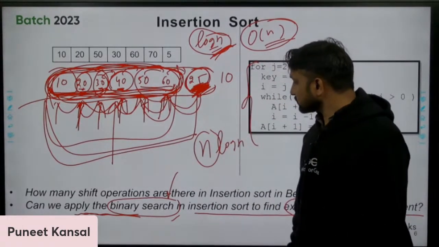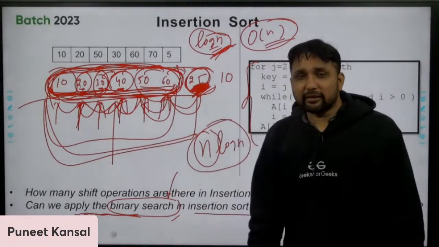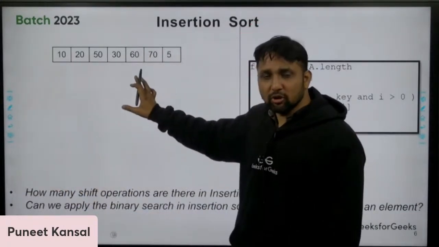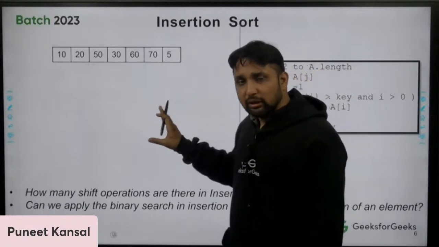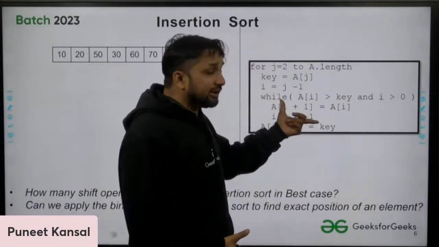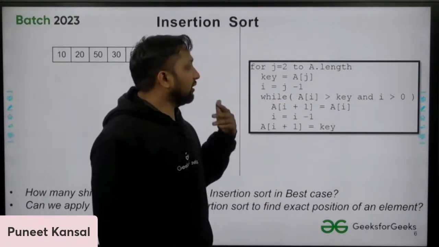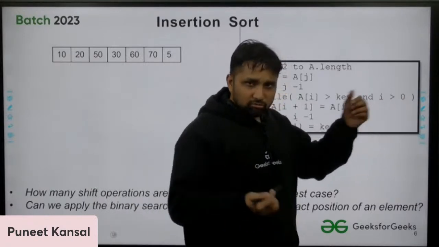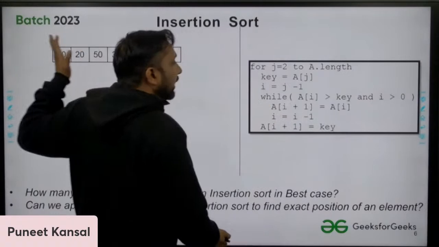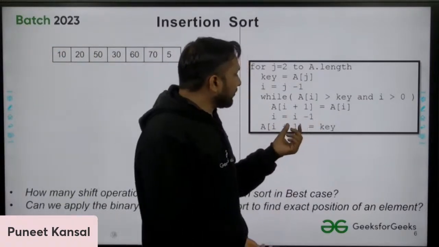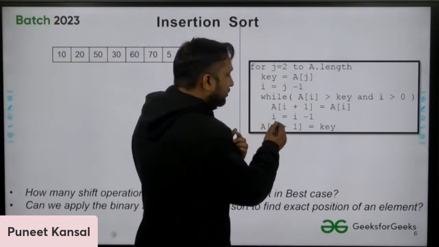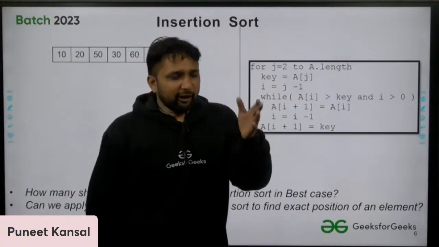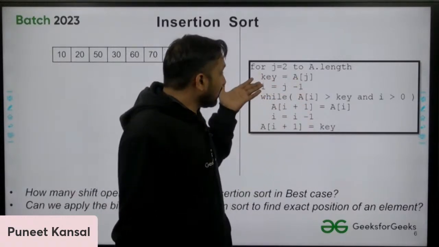n log n. Then why are we not applying the binary search, if it is possible to apply the binary search on the insertion sort, then why are we applying the linear search? Here we are applying the linear search. Okay, we are linearly comparing the element until i is greater than 0. 0th is the index, we are moving up to that. So one by one we are comparing, we are decreasing the i value. Let's suppose from 5, 4, 3, 2, 1 indexing, we're comparing with all the elements linearly. Why we are doing this? Why are we not applying binary search here?